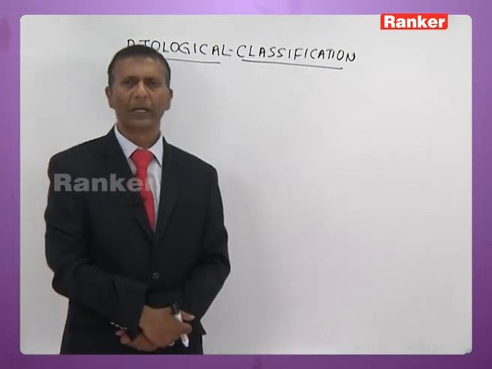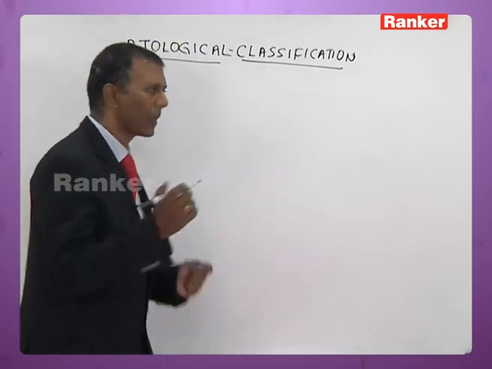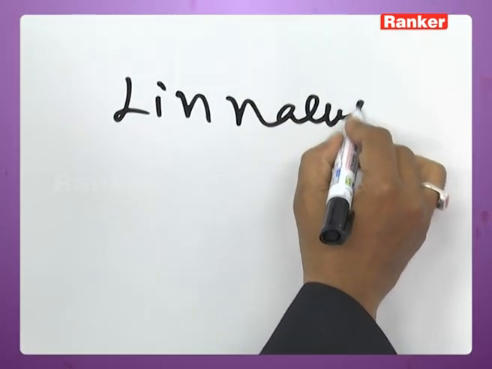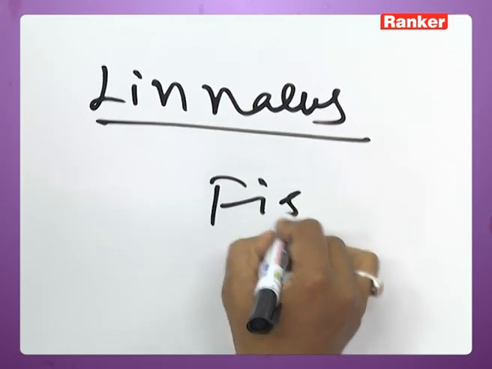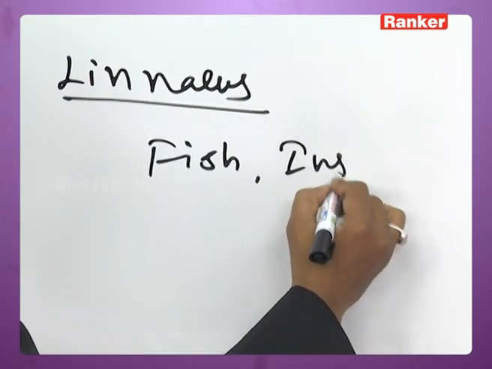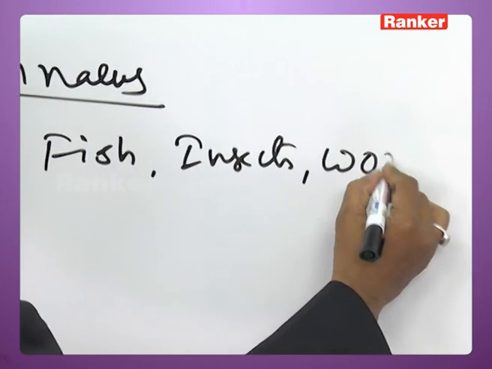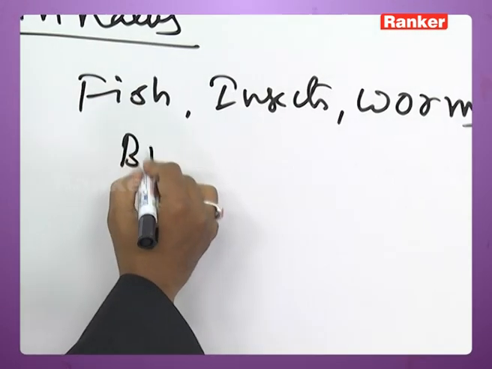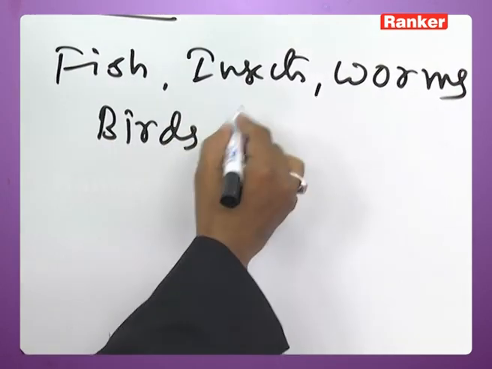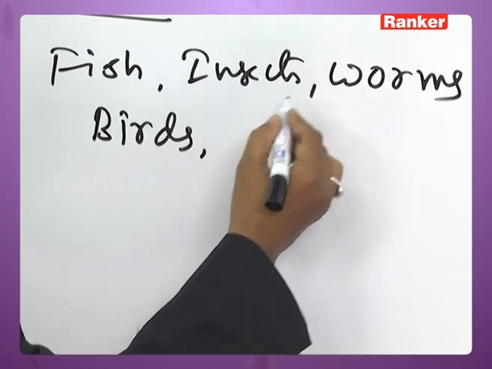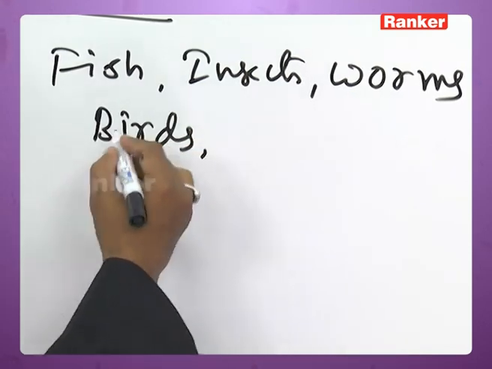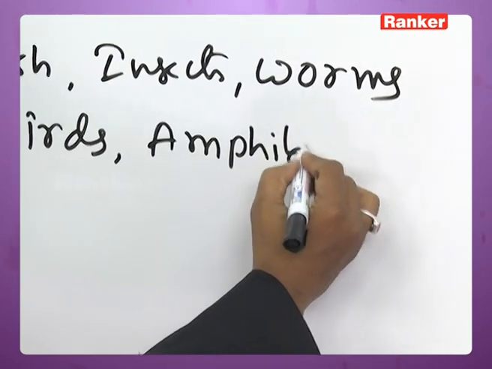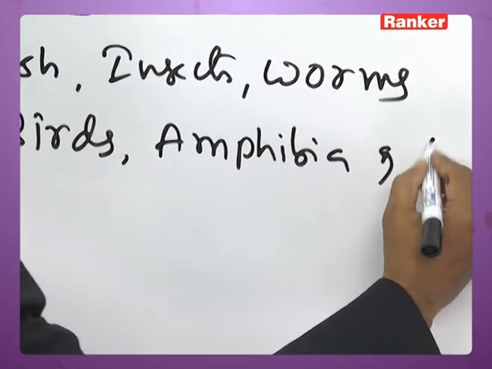Linnaeus divided the organisms into fish, insects, worms, birds, amphibia, and quadrupeds.